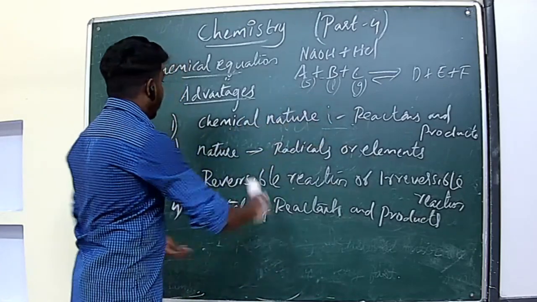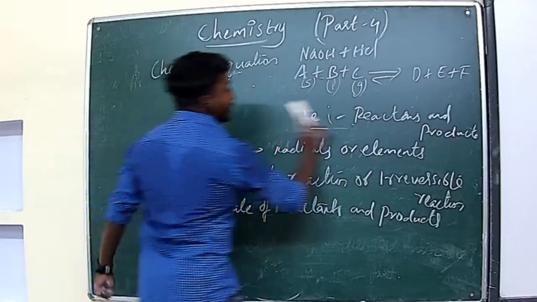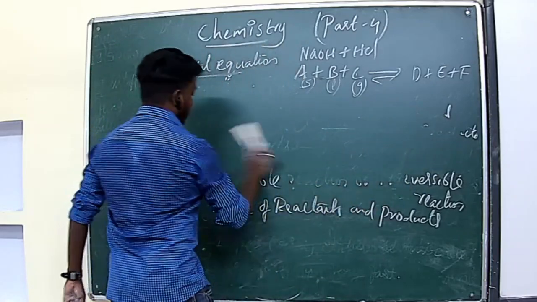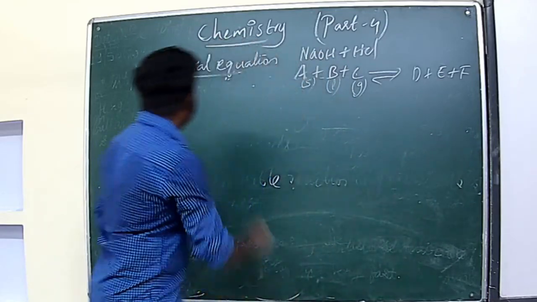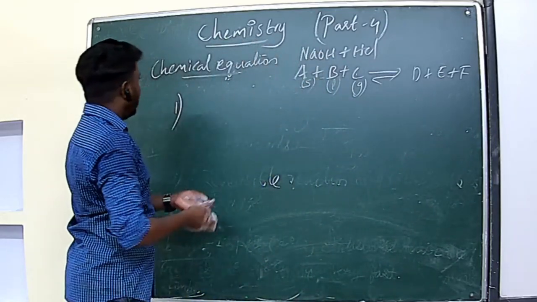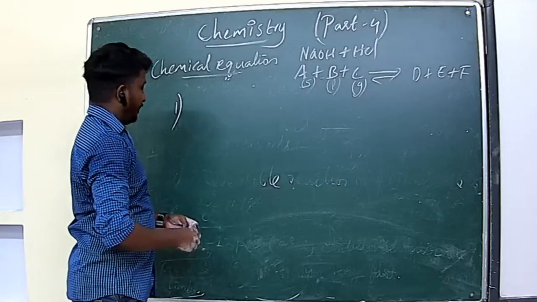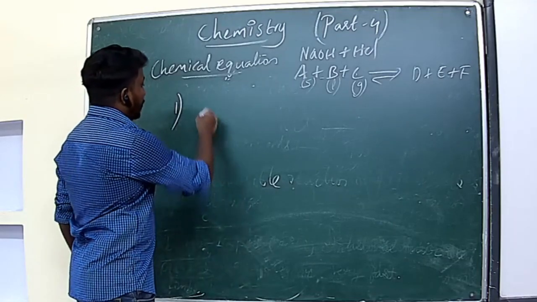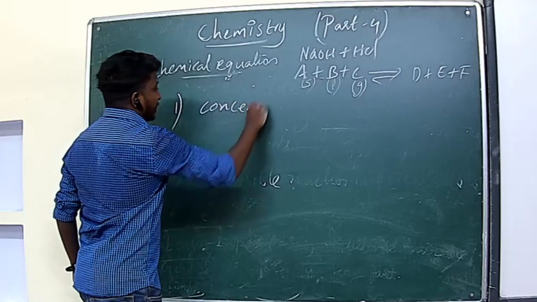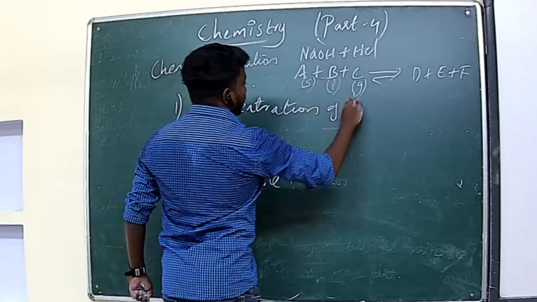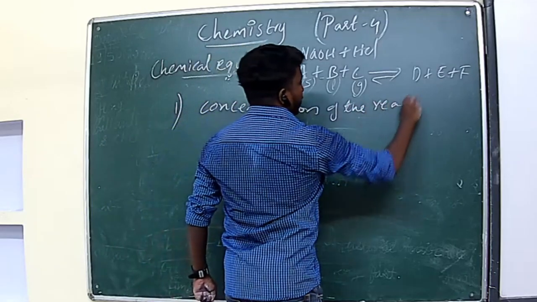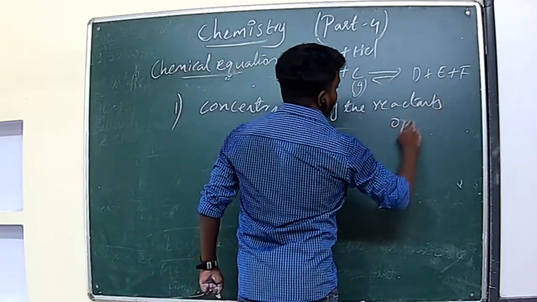Then last point, the limitations of the chemical equation. What are the limitations? First point, from the chemical equation we can't understand the concentration of the reactants or products.